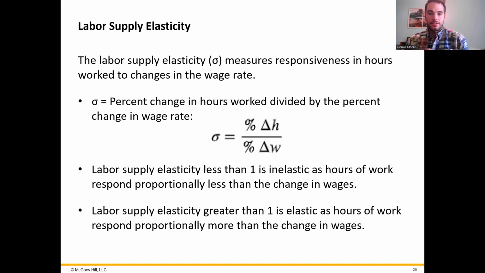So looking at the elasticity of hours worked compared to changes in the wage rate, we can write this as an equation. We can do that using the percent change in hours worked, so percent delta H, divided by the percent change in wages, or percent delta W. When the labor supply elasticity is less than 1, the labor supply is said to be inelastic. When this happens, the hours worked respond less than the wages in percentage terms. On the other hand, if the labor supply elasticity is greater than 1, then we call it elastic. So the hours worked will respond even more than the changes in wages.